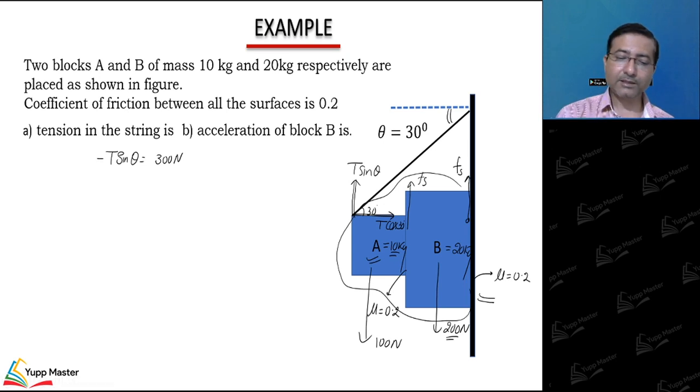Right, this is the first equation. And the second equation is T cos 30 degree, or T cos theta, is balanced by this normal.